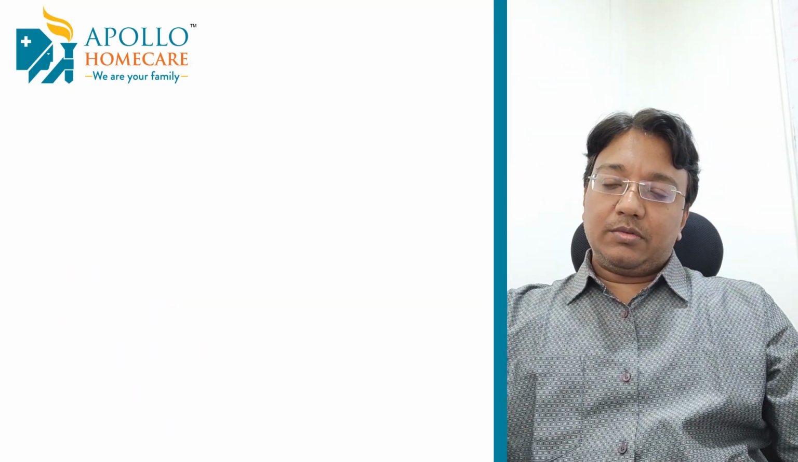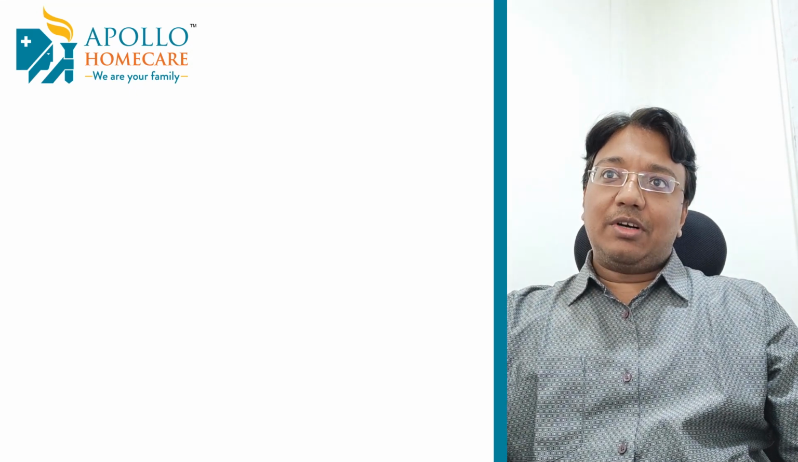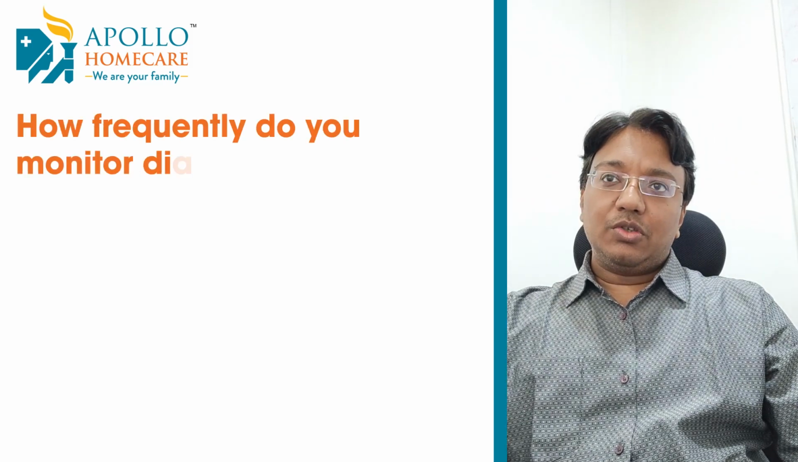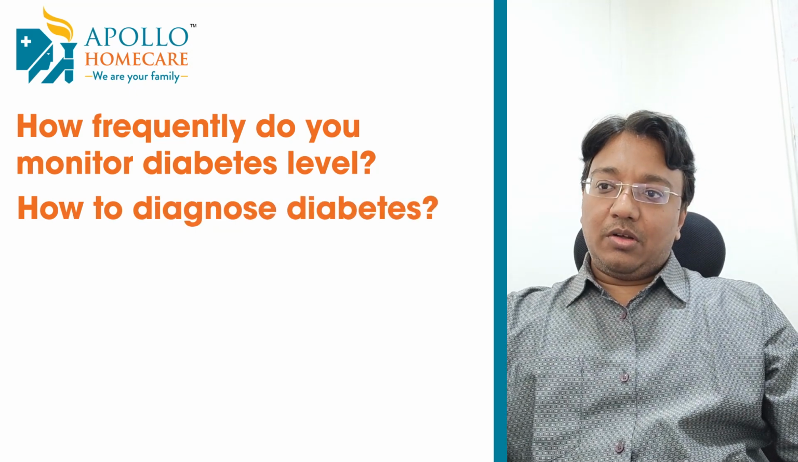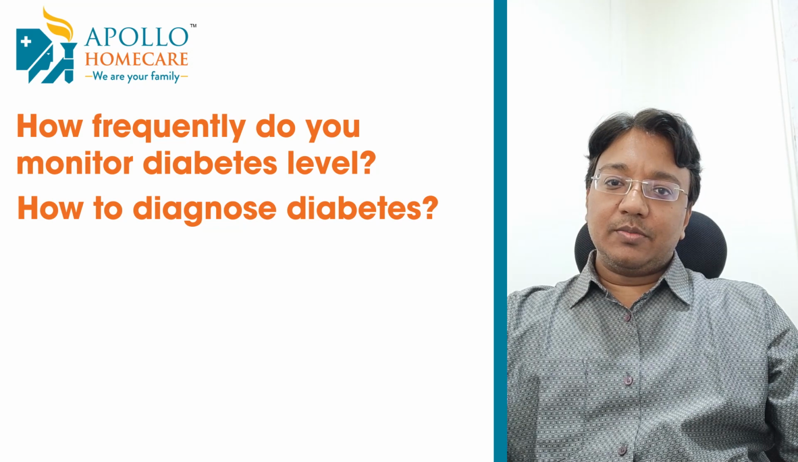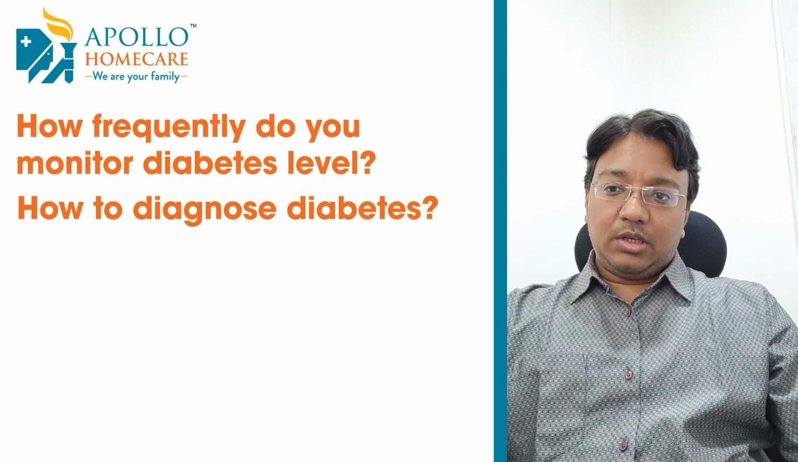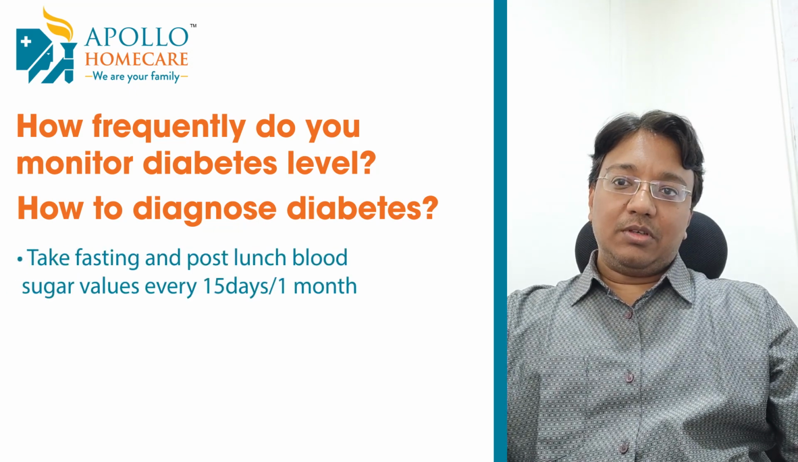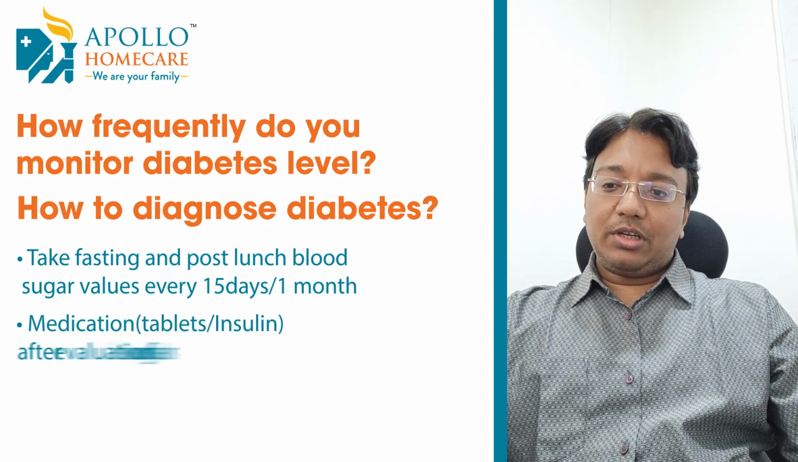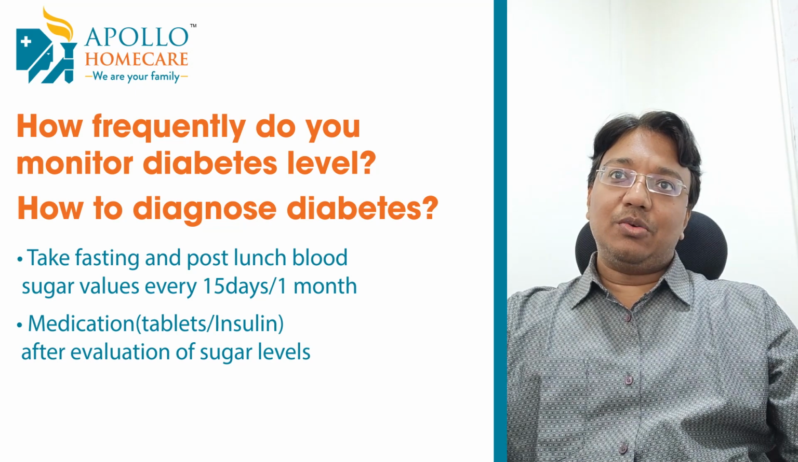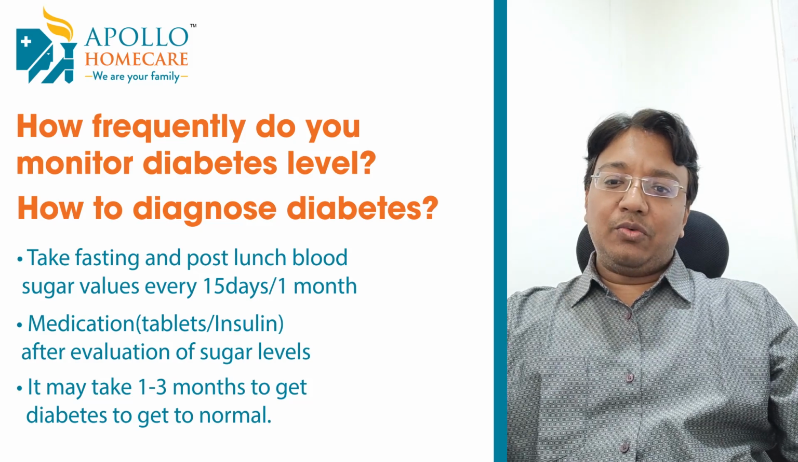So now a person has diabetes. He was started on tablets, and how frequently should he monitor? When you are initially diagnosed with diabetes and your doctor has advised some tablets and lifestyle modification, you test your sugars after 15 days to 1 month. You will go for fasting sugar and 2-hour post-meal sugar. Depending on those levels, your doctor may increase or decrease the dose of the tablet depending on your sugar levels. It may take somewhere between 1 to 3 months